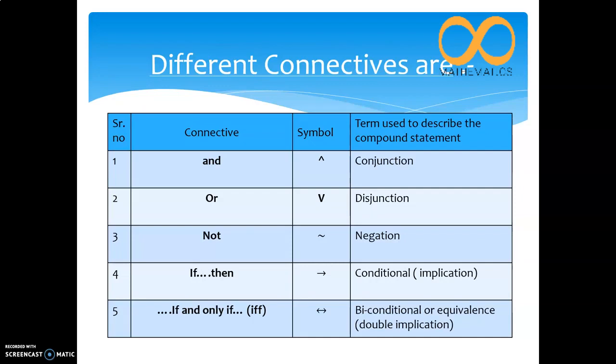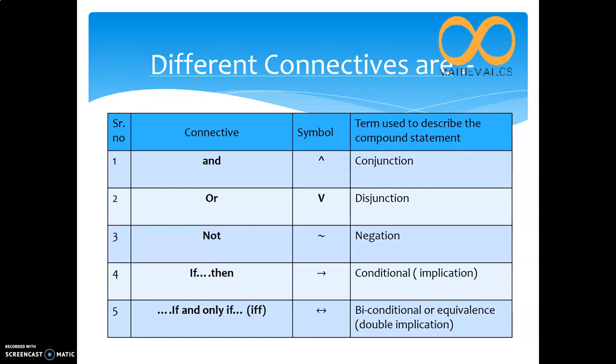Next is if then. There are some dots given in between, because you have to fill them with a proper statement. If is starting, so if you are studying well, then you will get good marks. That is why you have to apply this. The symbol is a one-sided arrow mark, and this is called conditional. Otherwise you can call it implication also.